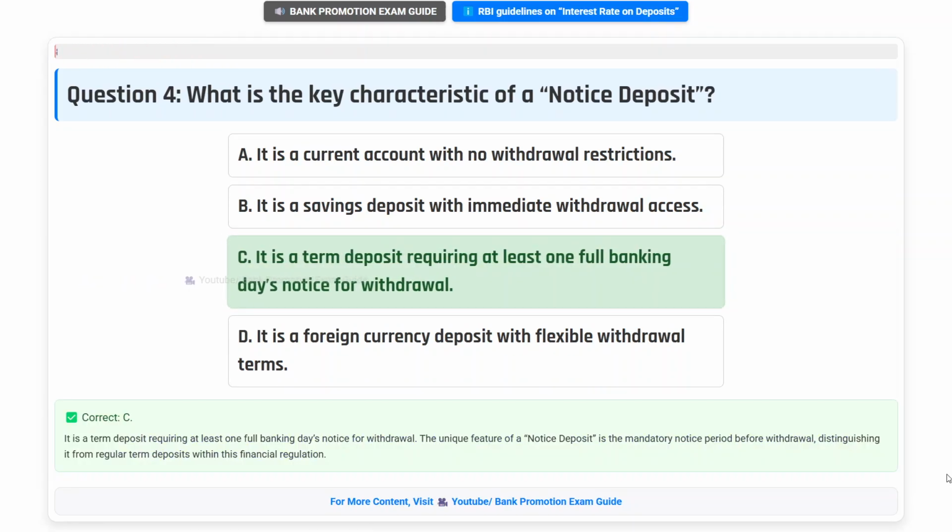Correct answer C. It is a term deposit requiring at least one full banking day's notice for withdrawal. The unique feature of a notice deposit is the mandatory notice period before withdrawal, distinguishing it from regular term deposits within this financial regulation.